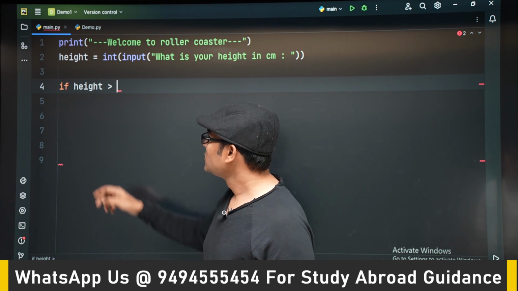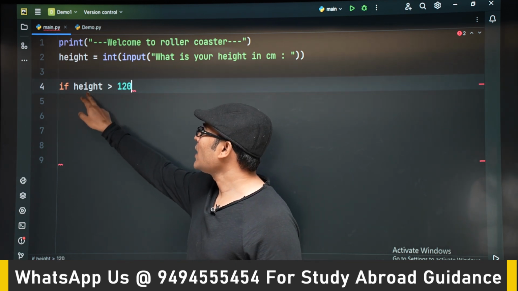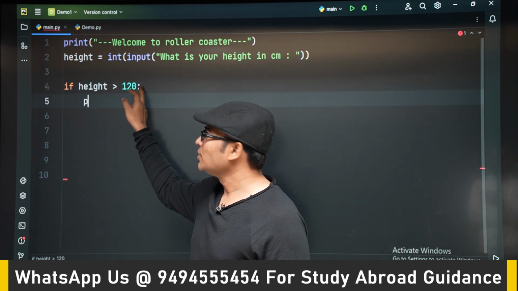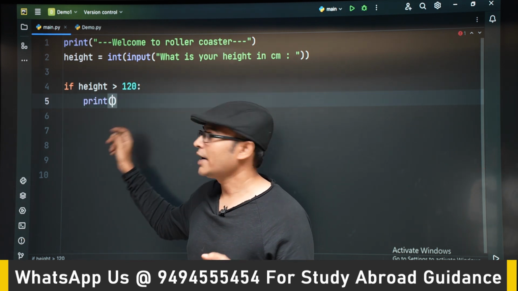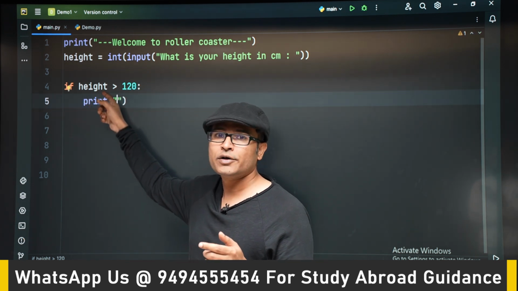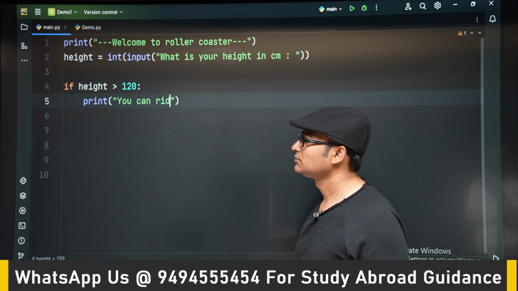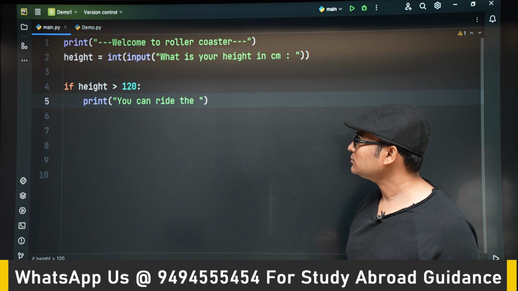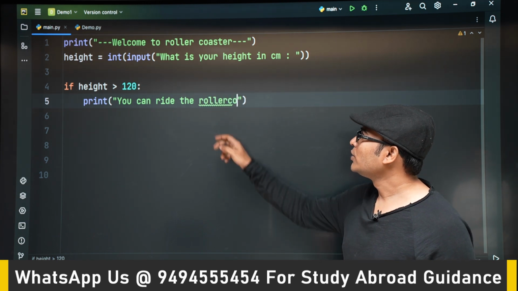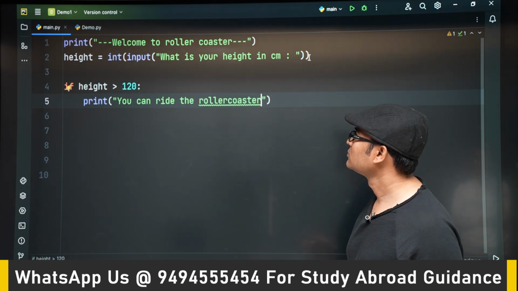Now we will check using an if statement. The if statement is checking if height is greater than 120. Remember that there has to be a colon, and then there has to be an indentation for what you want to do. Now we are saying that you can ride the roller coaster.